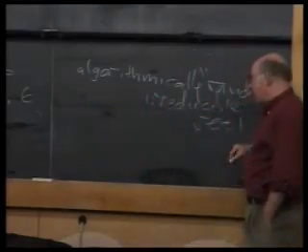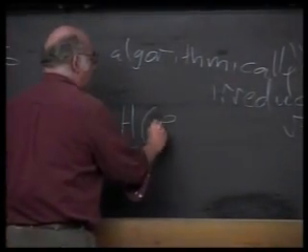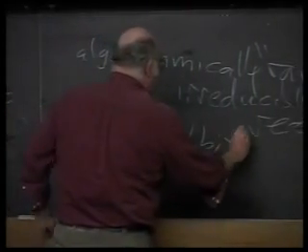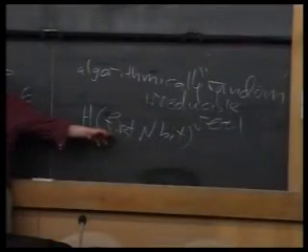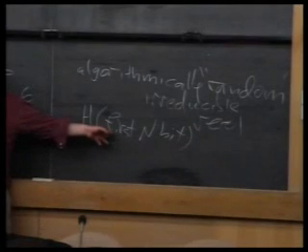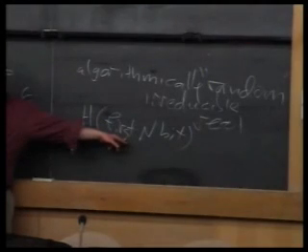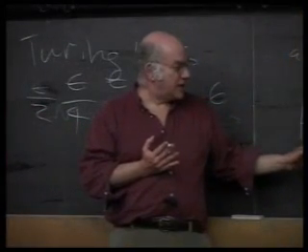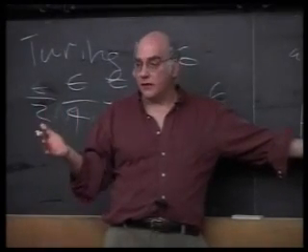Well, the idea is lack of structure, and the way you define it is you look at the first n bits of this real number. They're always between 0 and 1. You look at the first n bits of the real number, and you ask yourself, what is the size of the smallest computer program that calculates those first n bits? Okay? And the idea is, if this is large, very close to n, you say that the bits of that real number have no structure or pattern, no algorithmic structure or pattern. And if this is very small, the size of the smallest program that calculates the first n bits as a function of n, then that real number is atypical, has a lot of structure or pattern.